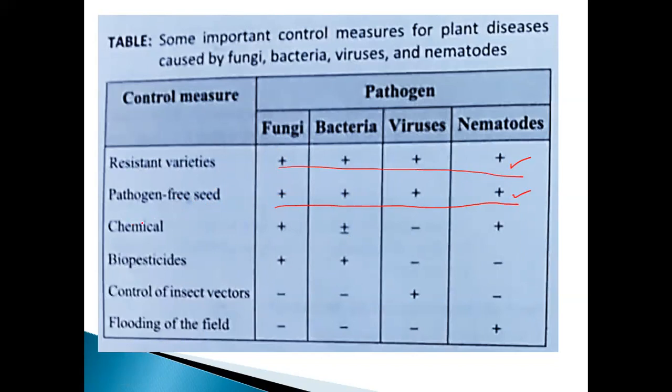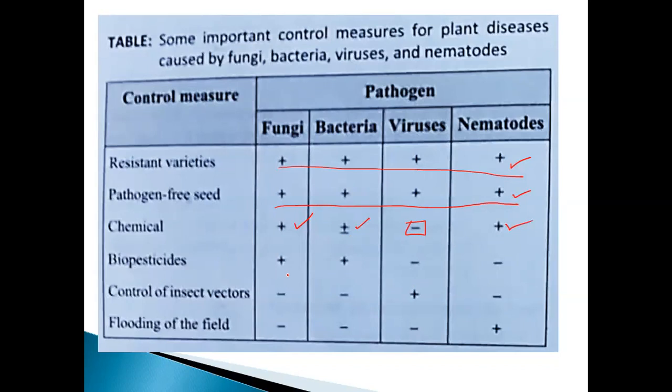Okay, fungi, they give positive result. And also when you are using the chemical substance, what happens? Fungi gives a positive result. Bacteria, sometimes it may be positive or negative. Okay, and virus, always negative. Chemicals, so there is no drugs, isn't it, for the killing of viruses. Nematode is also positive result.